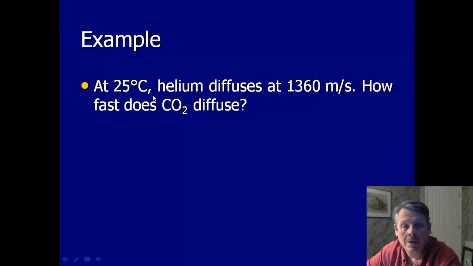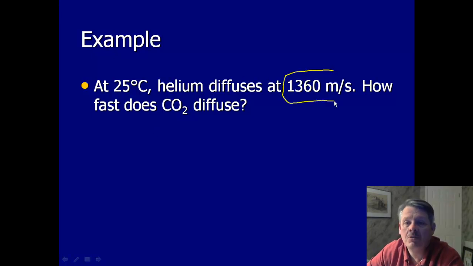All right. At 25 degrees Celsius, helium diffuses at 1,360 meters per second. That's like 4,000 feet per second. That's huge. That's really, really fast. Right? So that means a helium molecule is traveling like 4,000 feet per second. That would be like 40 football fields. Well, of course, it's going to hit something before it goes 40 football fields, but it's going at that rate of speed. And that's helium, and it's asking us for how fast does carbon dioxide diffuse.